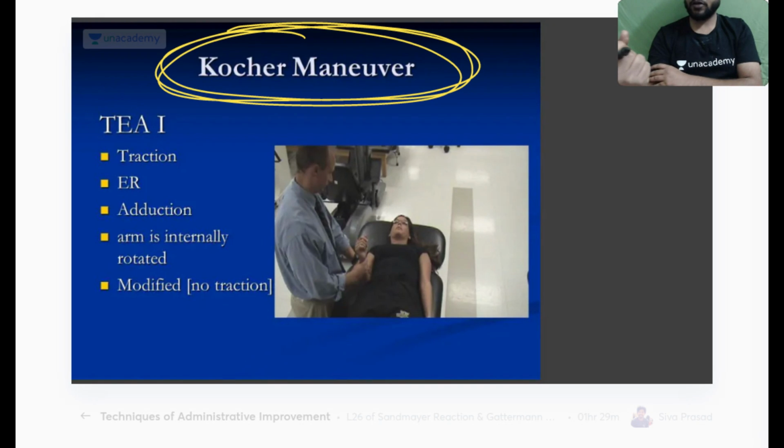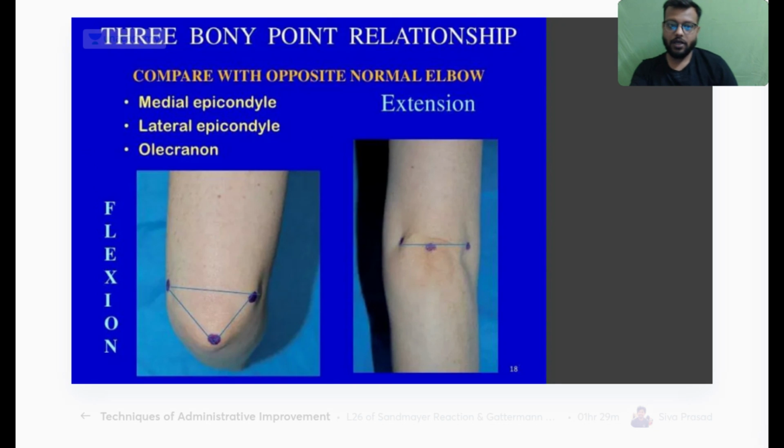So first you'll do the external rotation, then the adduction, then the arm is internally rotated like this. Okay, so you'll hear a click sound. And in all these steps traction आपको लगा के रखना पड़ेगा and you will require one or two assistants with you. Okay, so this is Kocher's maneuver, called T1 के नाम से, you can just remember it by this mnemonic.